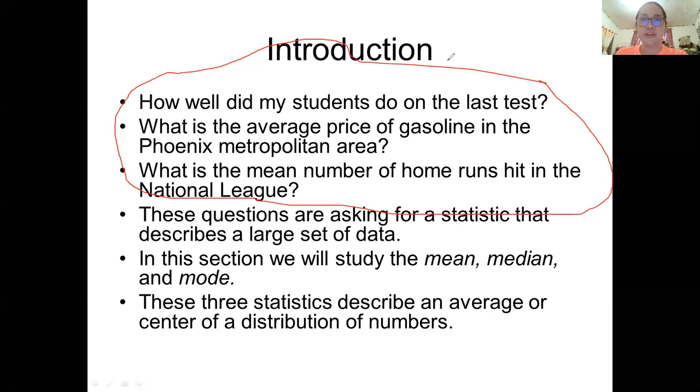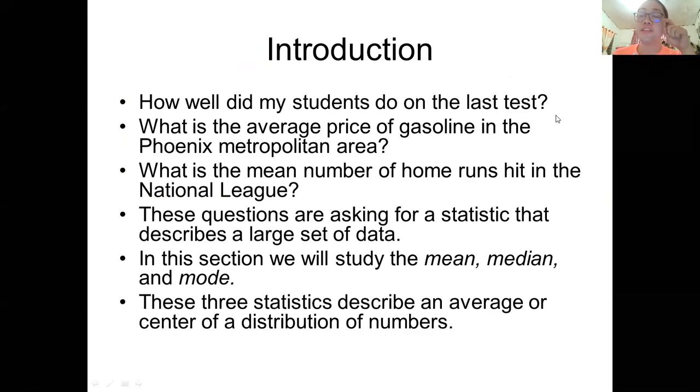In this section, we will study the mean, median, and mode as part of the statistical tools for measures of central tendency, which is part of descriptive statistics.